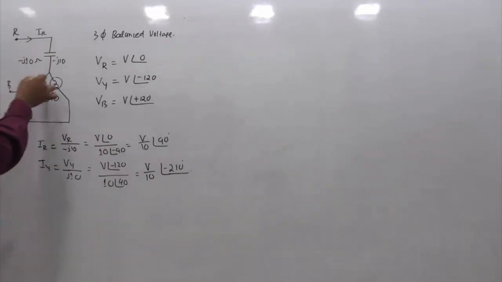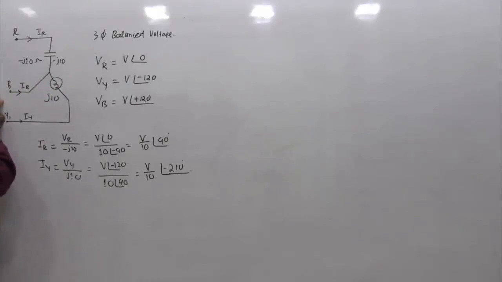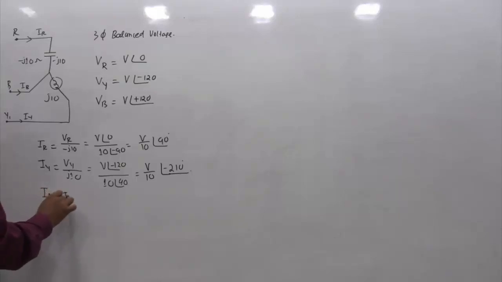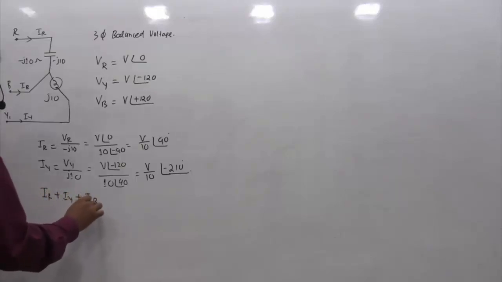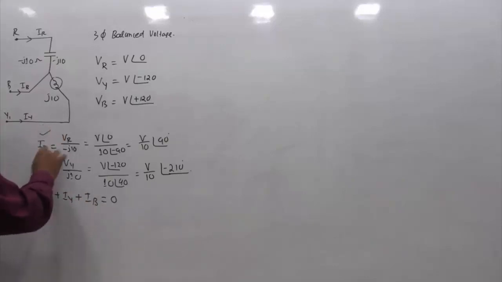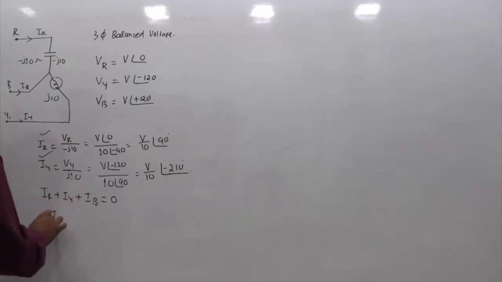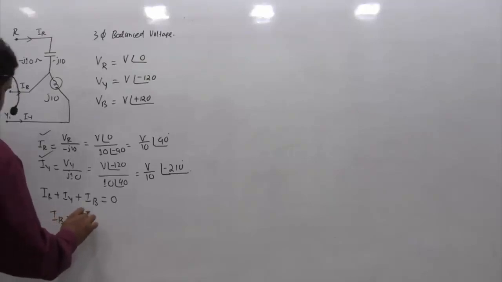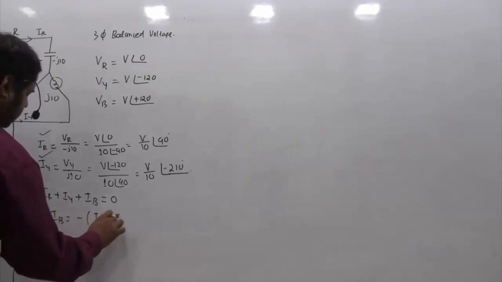But we don't have any impedance connected here. So if you try to find IB directly, it will not give you any meaningful answer, because you cannot divide by 0. But you know one relation: in a balanced case, IR plus IY plus IB happens to be 0. Because this relation is true, and we already know IR and IY, we can easily get IB. So what is your IB? IB is the negative of IR plus IY.